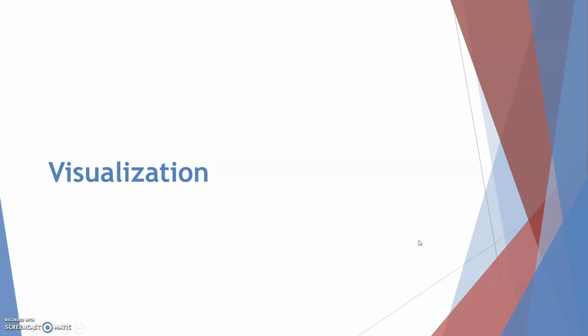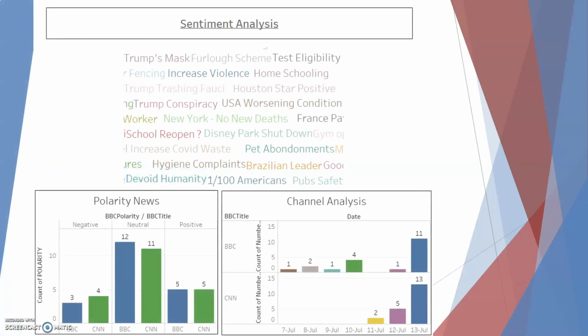Now let's have a look at the visualization of gathered data by sentiment analysis, which was done through Tableau. The dashboard shows three visualizations done on the data filtered for a recent cause, that is coronavirus. Let's see what each chart depicts about the sentiment. Let's first look at the polarity news chart that's in here.